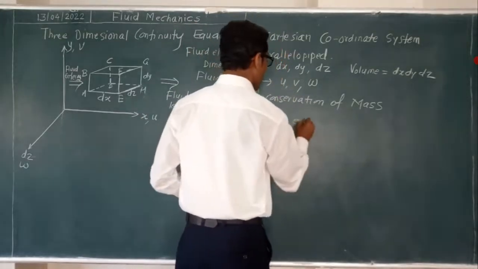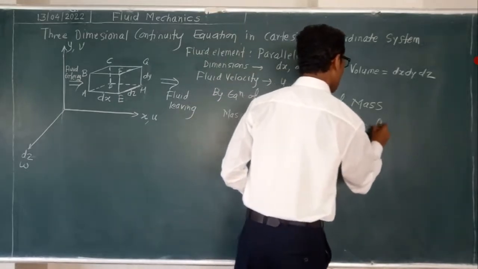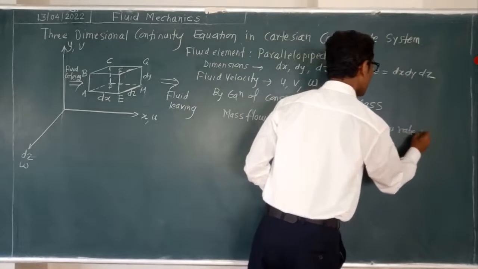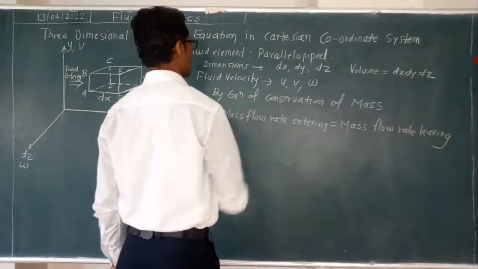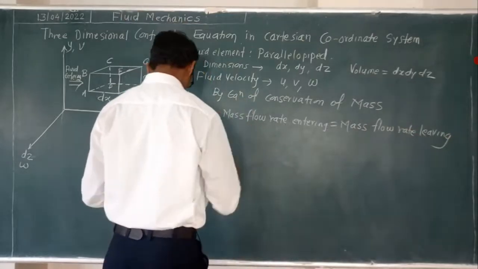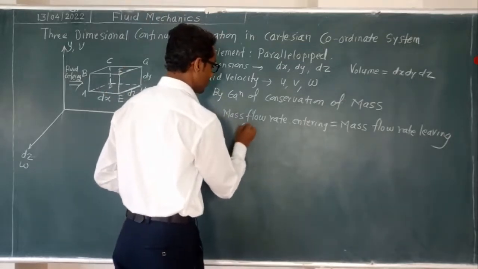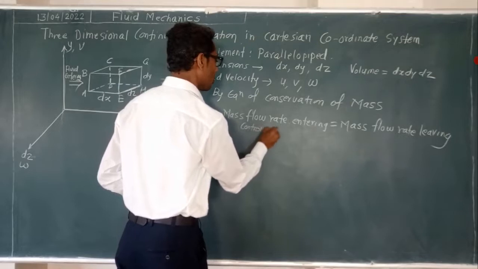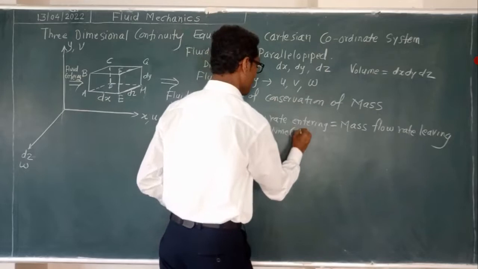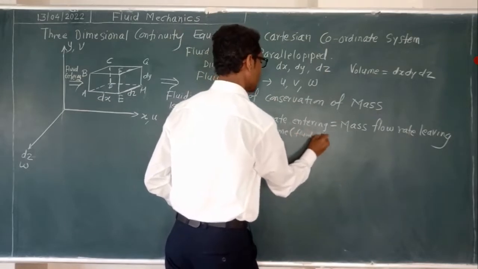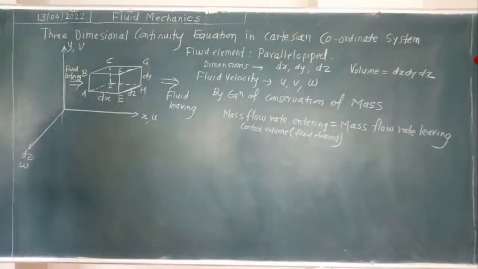entering is equal to mass flow rate leaving the control volume or fluid element. We call this also the control volume. And this control volume here is what? This parallelopiped element, fluid element, small fluid element. Parallelopiped means small fluid element.